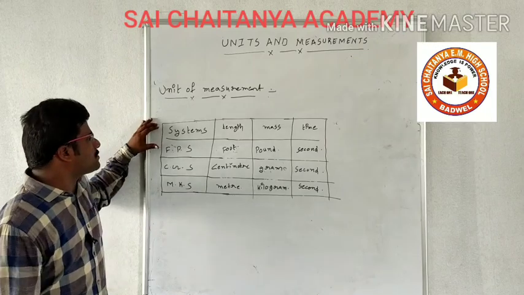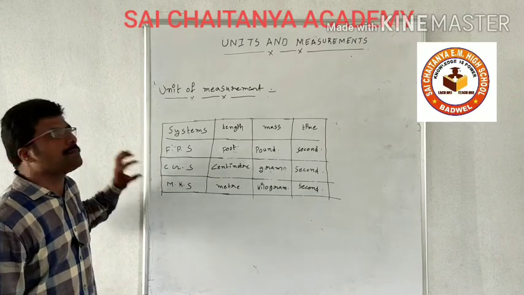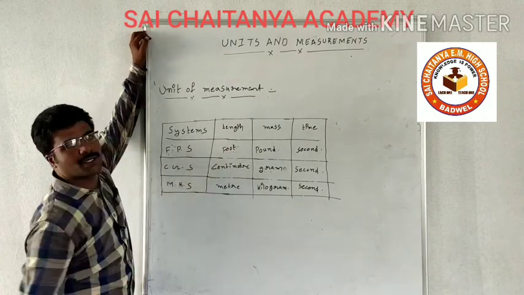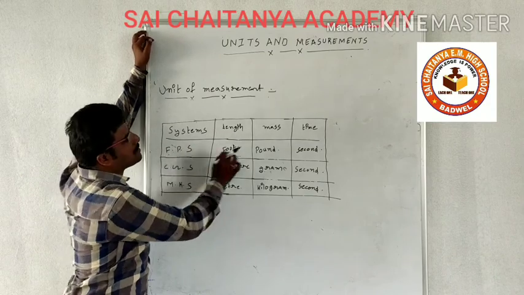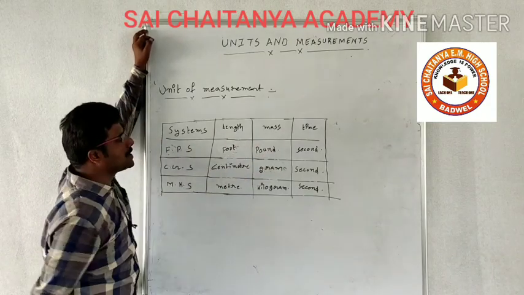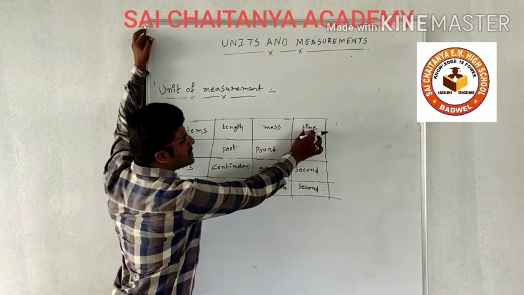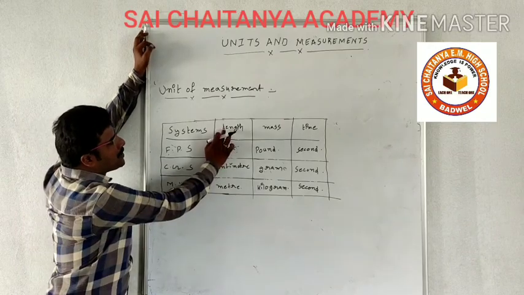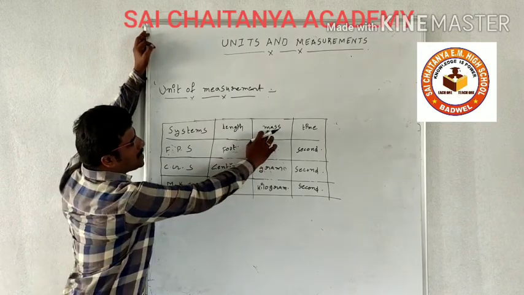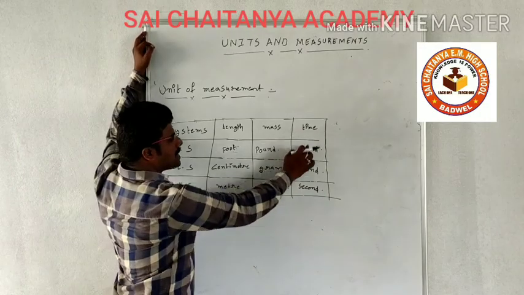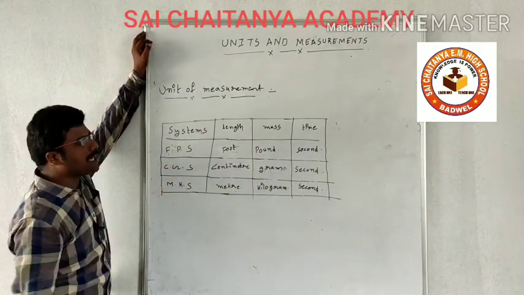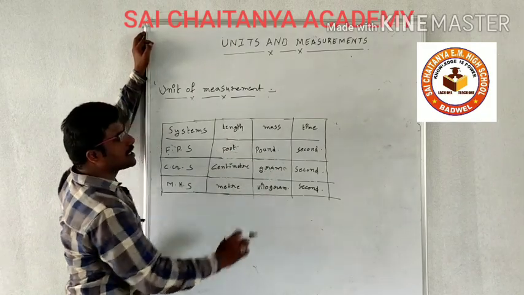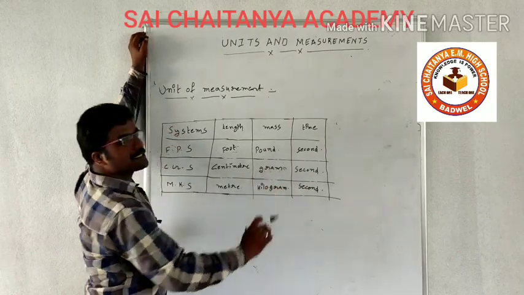The three different types of systems are FPS, CGS, MKS. In the FPS system, the length is measured in foot, the mass is measured in pound, and the time is measured in second. Similarly, in the CGS system, the unit of length is centimeter, the unit of mass is gram, the unit of time is second. When you come to the MKS system, the unit of length is meter, the unit of mass is kilogram, the unit of time is second.